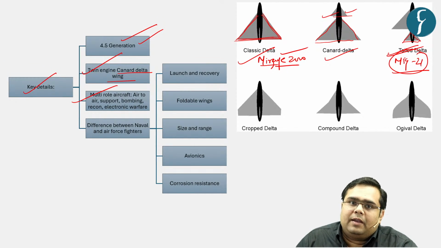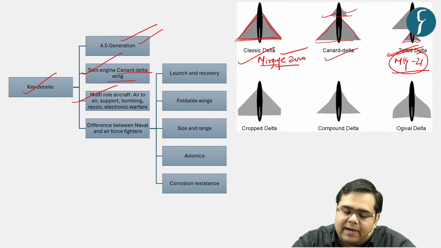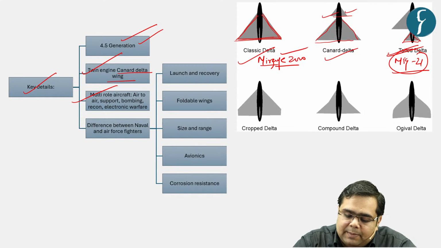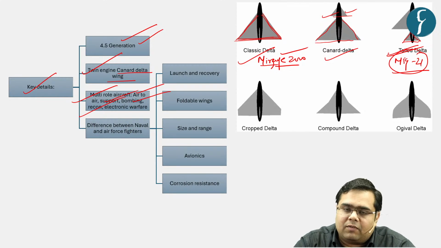If an aircraft is made for transportation, it will perform only that function. But multi-role fighter aircraft means it is able to perform multiple functions like air-to-air combat, support operations, bombing, reconnaissance, electronic warfare, and so on.